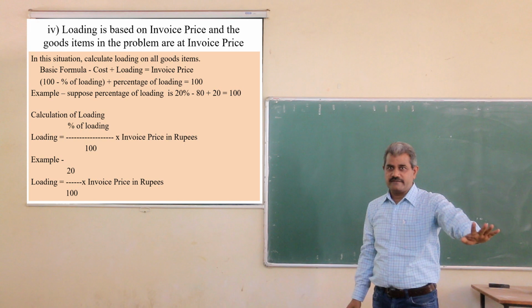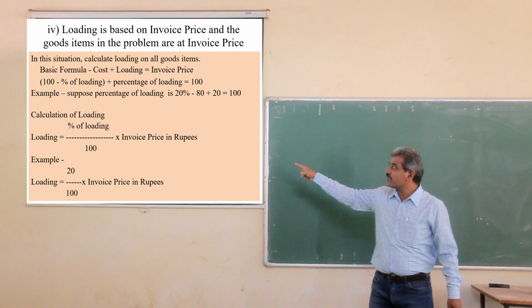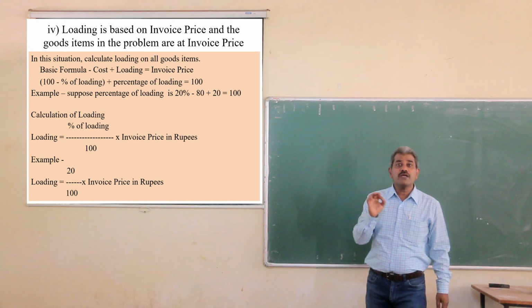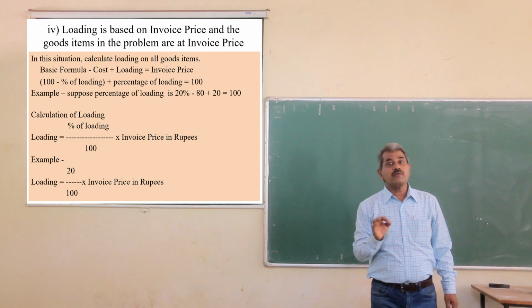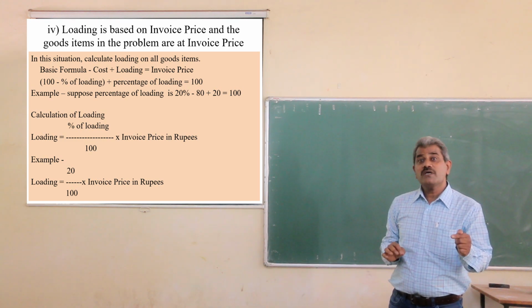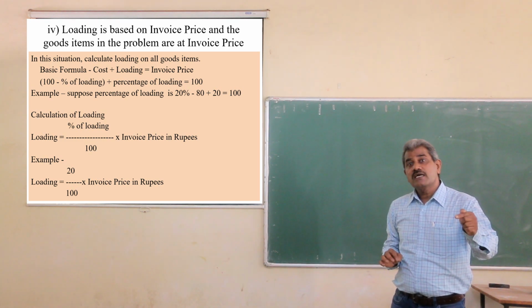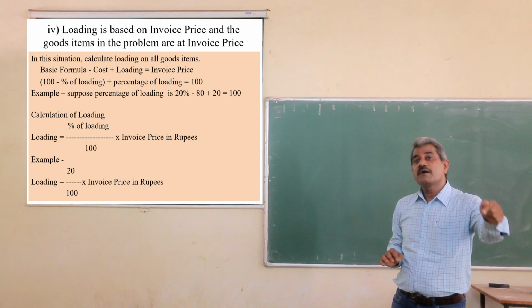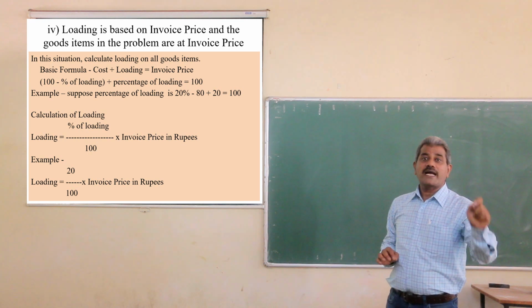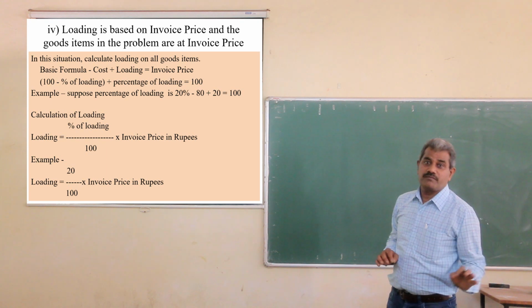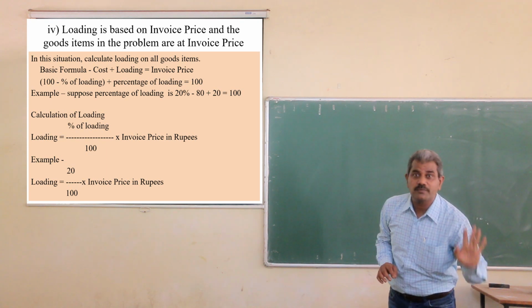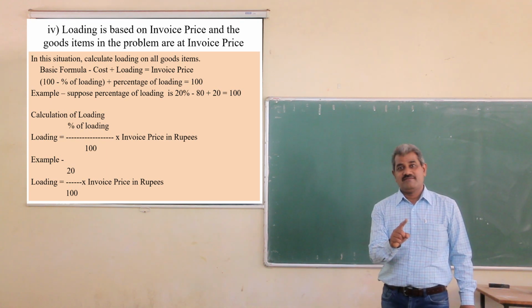First point, very clear. Second, in the calculation, the denominator will be the price mentioned in the problem: the price of the goods items given in the problem will be the denominator.